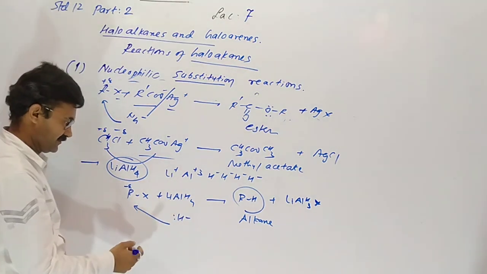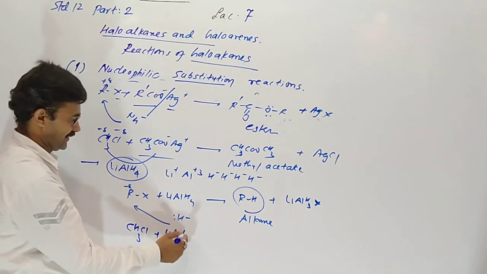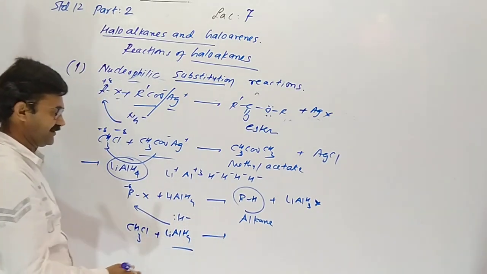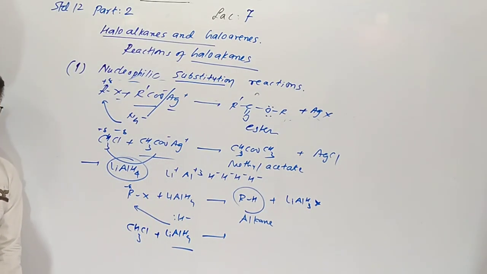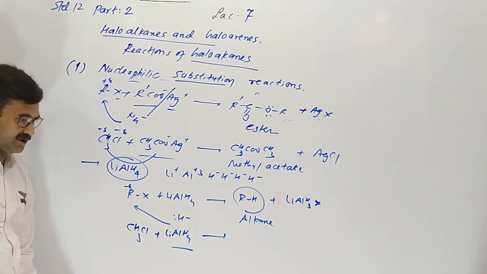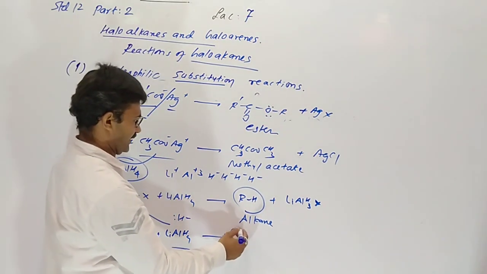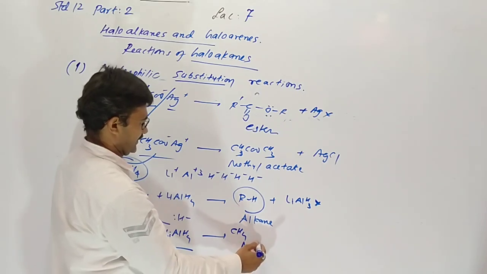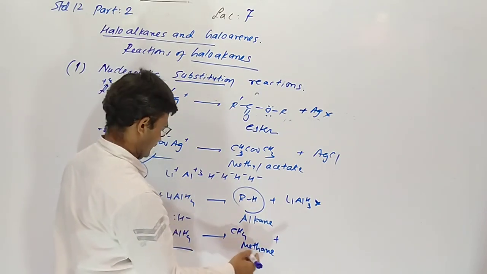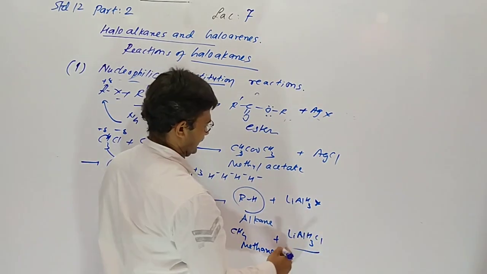X combines here. Chloromethane is reacting with lithium aluminium hydride. This is a reducing agent, means itself experiences oxidation. It donates hydrogen. So methyl combines with H, gives methane, and removal of lithium aluminium hydride and chloride.